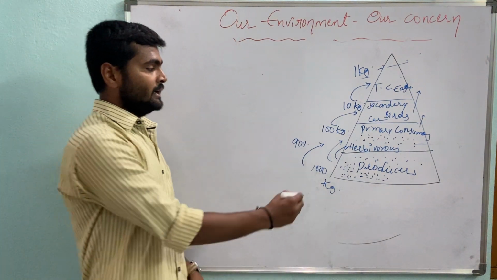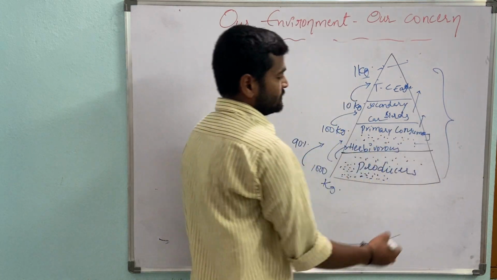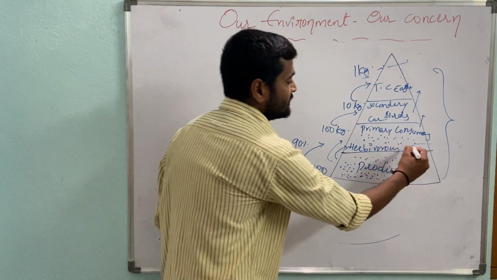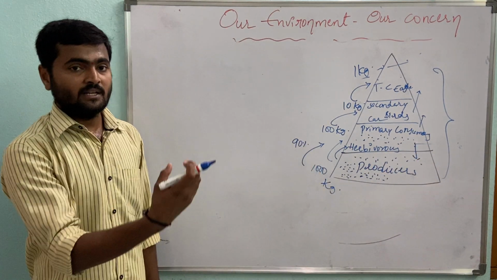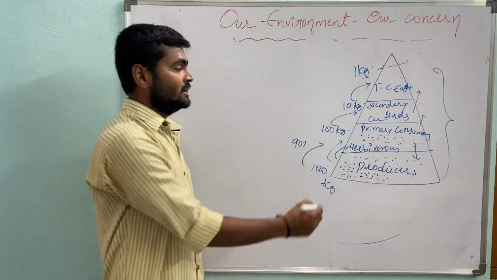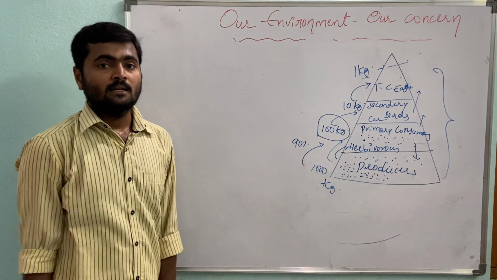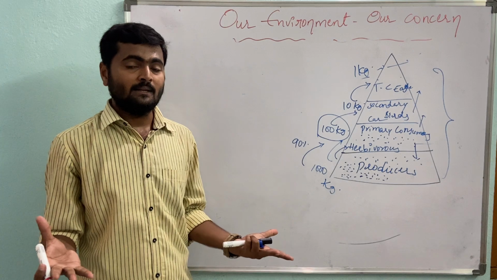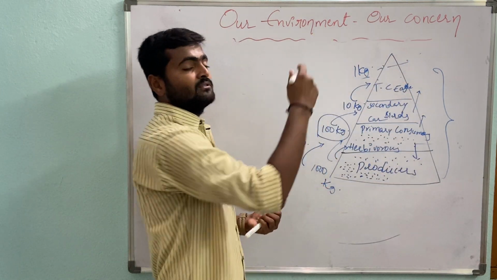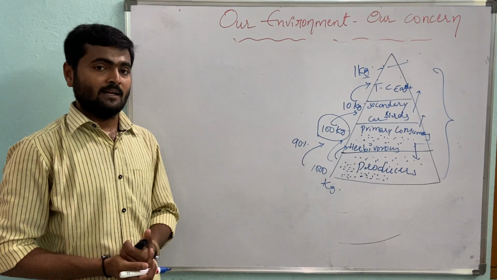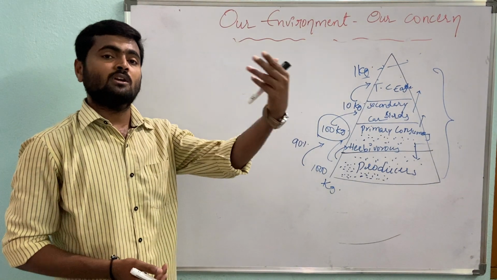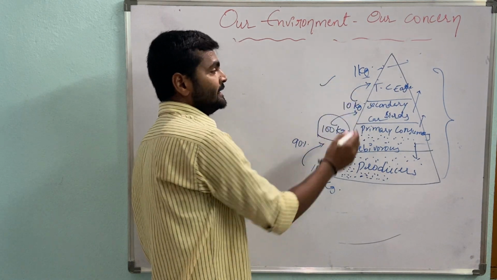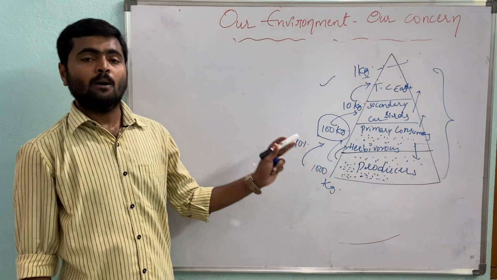So if there are fewer trophic levels, the living things will get more energy, and the animals which are very near to the producers or plants will get a larger amount of biomass and food material. With fewer trophic levels in a food chain or pyramid, more food or biomass is transferred. So almost every pyramid is in an upright position.